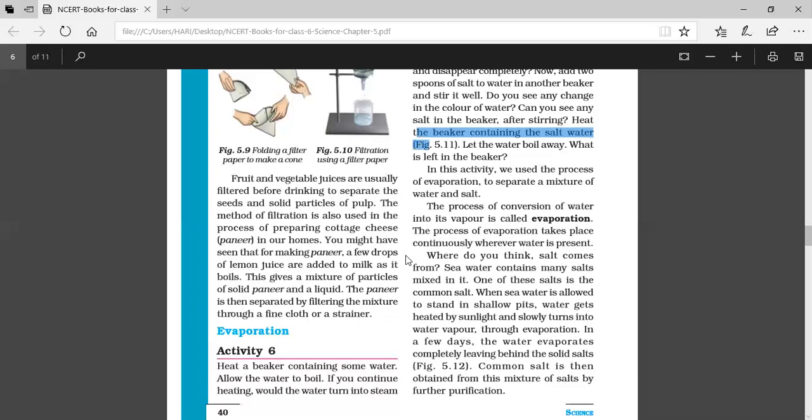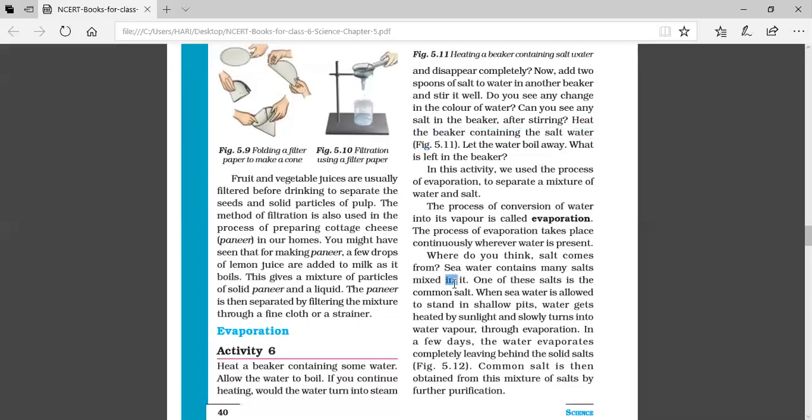Now, this method of evaporation is useful in the manufacture of salt. Children, do you know how salt is manufactured? Near the seashore, shallow pits are made. They are called salt pans. And seawater is salty. Why? Because it contains many salts and also it contains common salt that we are using in cooking.